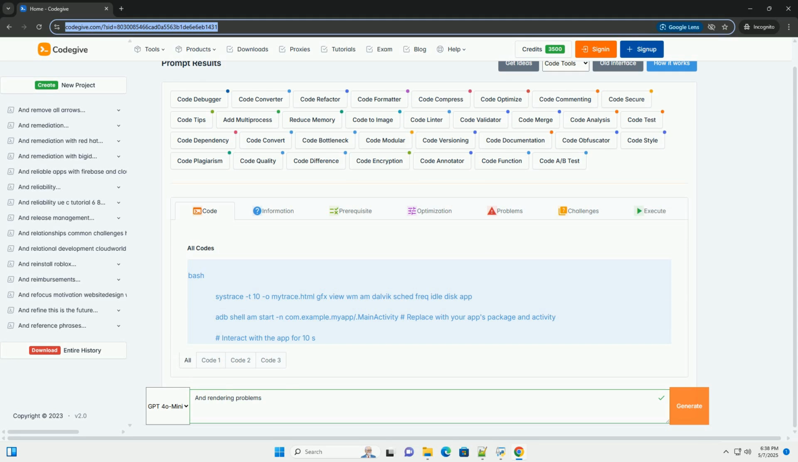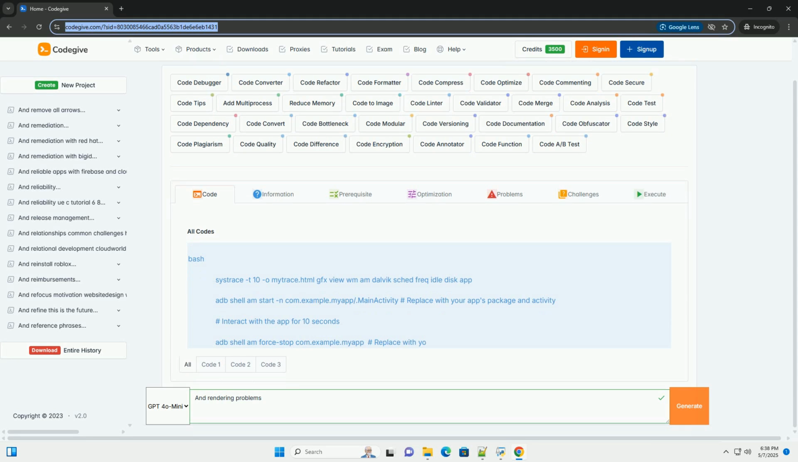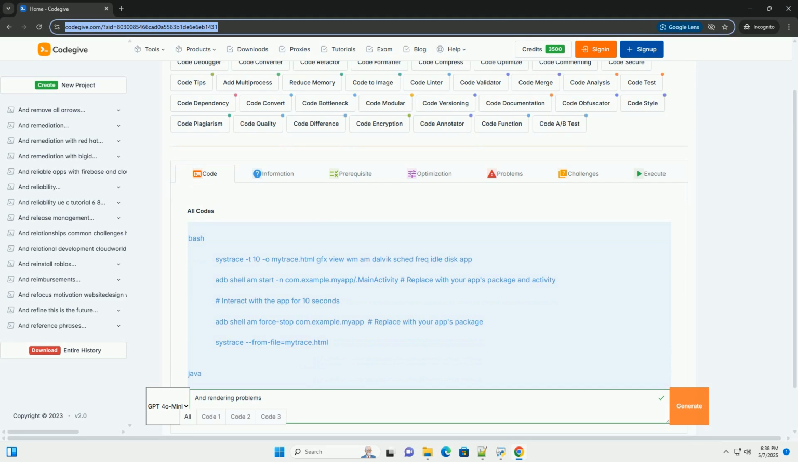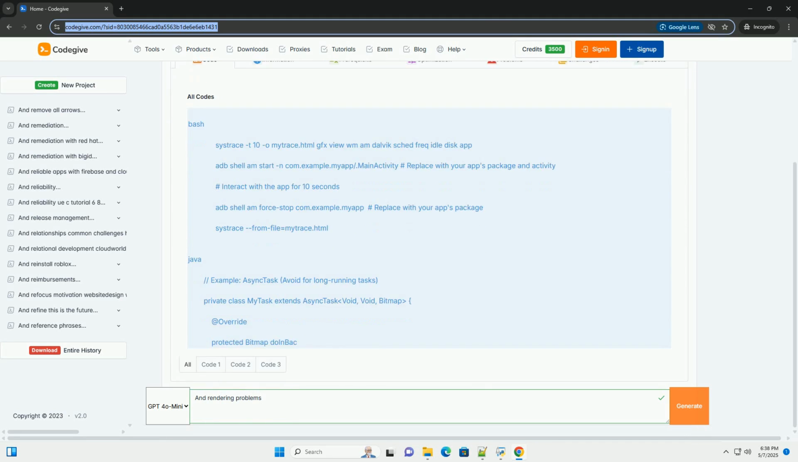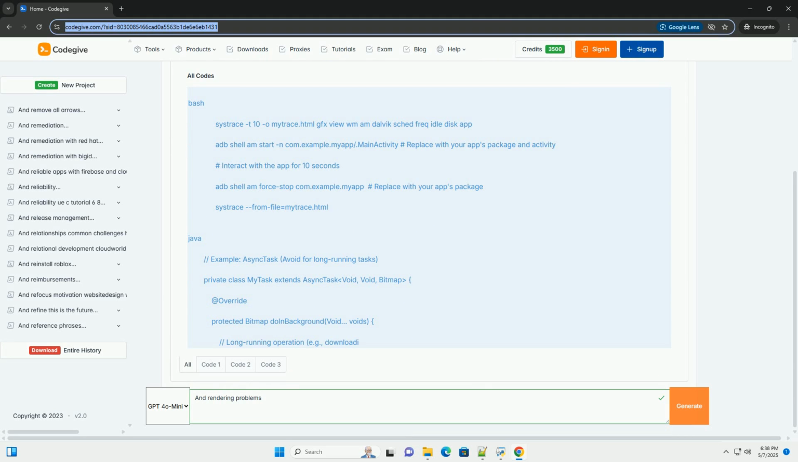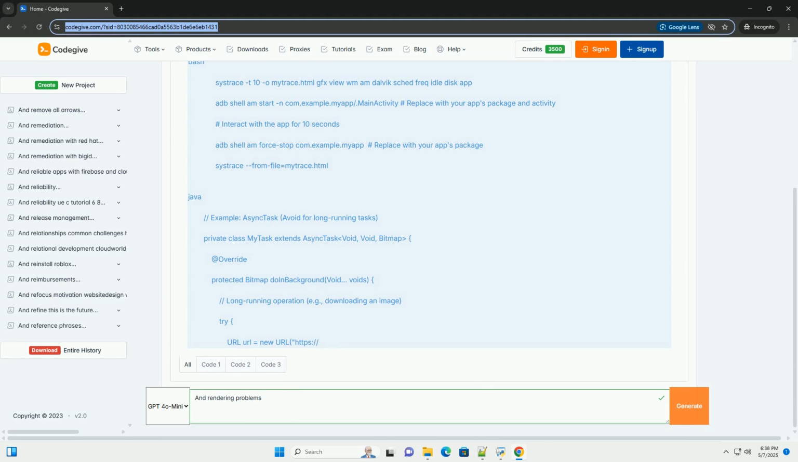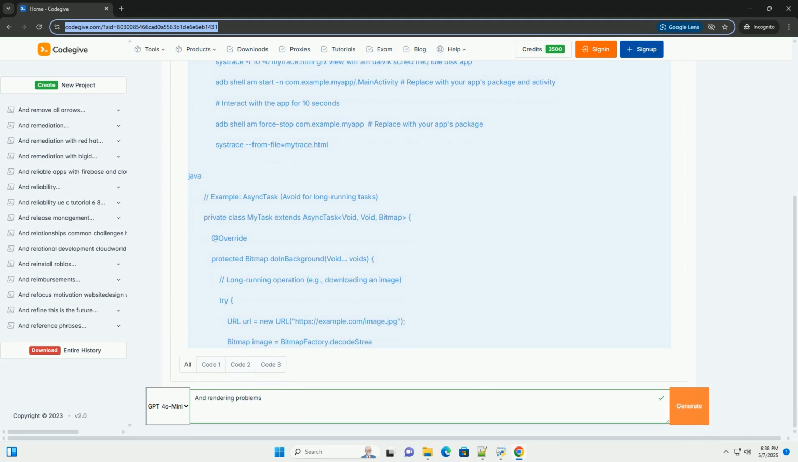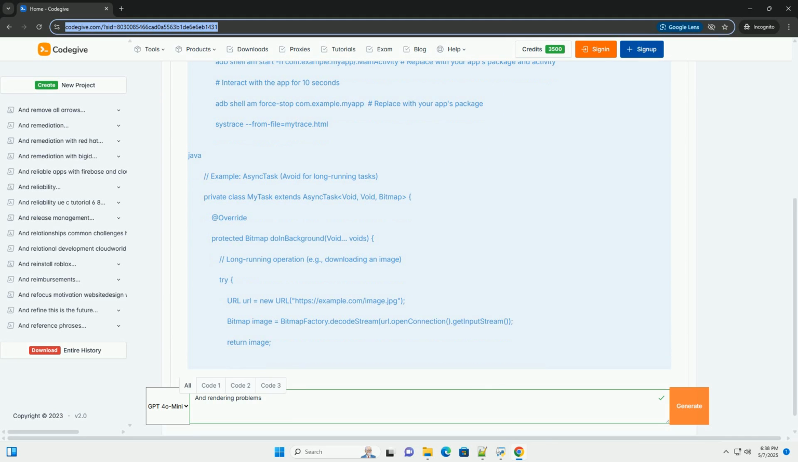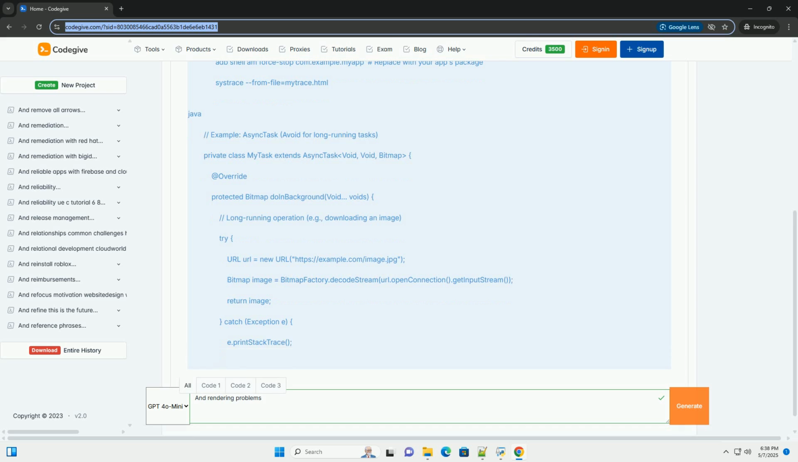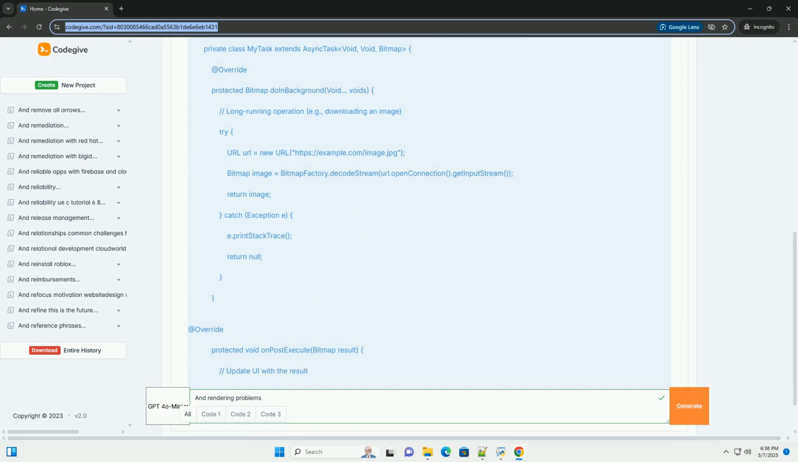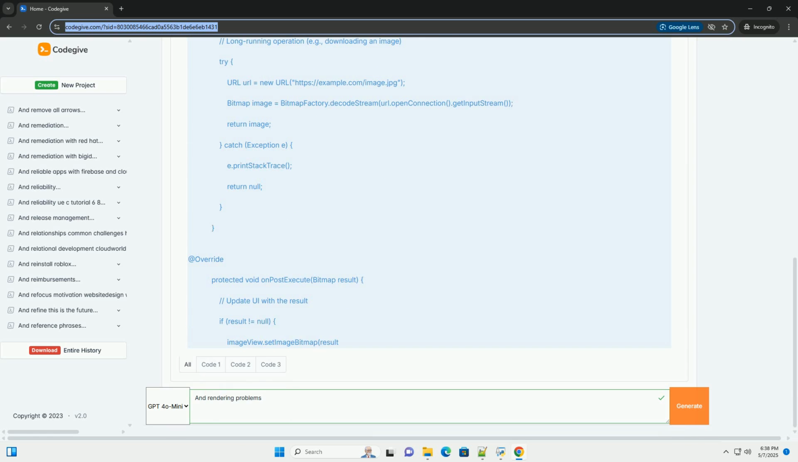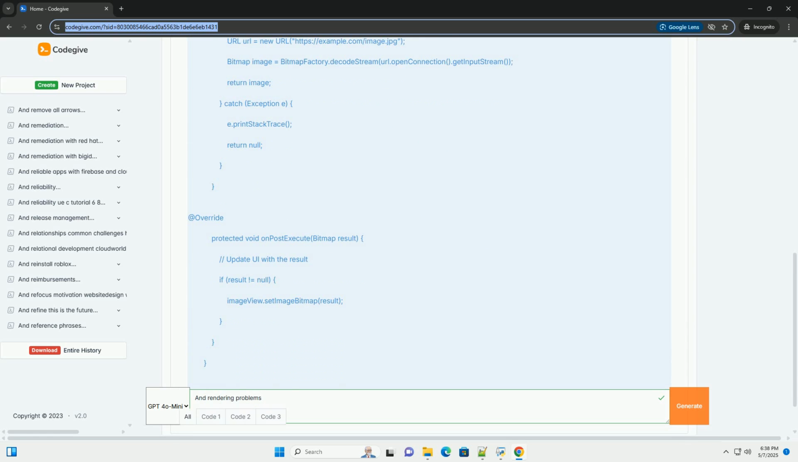Troubleshooting Android rendering problems, a comprehensive guide. Android rendering problems can be frustrating. From unexpected UI behavior to performance bottlenecks, understanding the root cause and having the right tools is crucial for developing smooth and responsive Android applications. This tutorial provides a deep dive into common rendering issues, debugging techniques, and best practices to help you optimize your